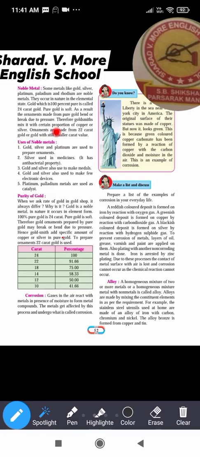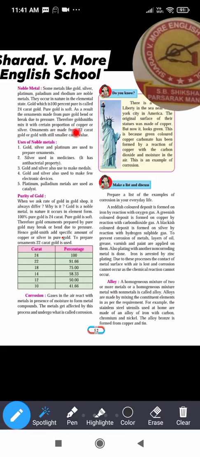That's why gold is alloyed with other metals to make it hard. Therefore, goldsmiths mix it with a certain proportion of copper or silver.